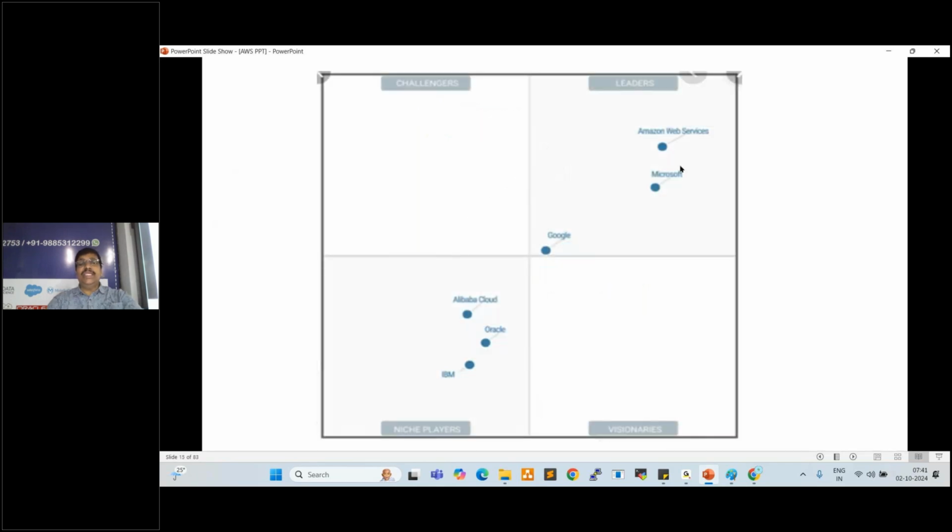See. So these are the quadrants. In the last quadrant, Amazon Web Services is in first place, Microsoft Azure is in second place, Google is in third place. These are the small players: Alibaba Cloud, Oracle Cloud, IBM Cloud, DigitalOcean, Fastly, Heroku. So many clouds are there, right? These three are the popular clouds. AWS is always in first place. Google is trying to come to second place. Okay.